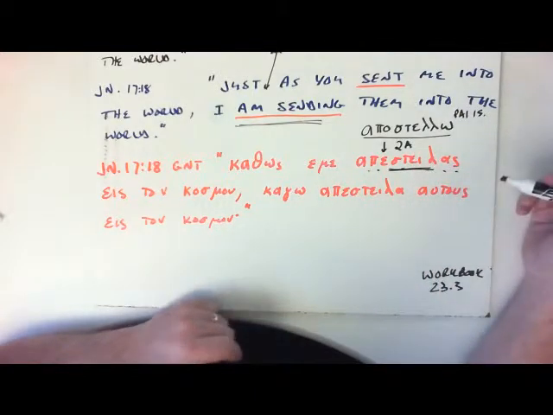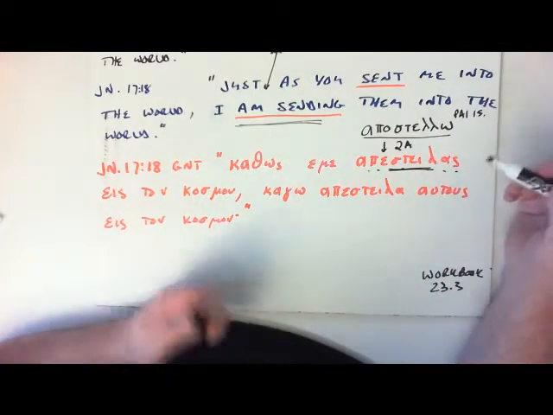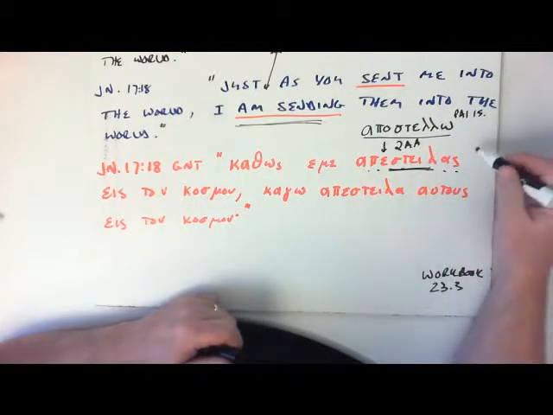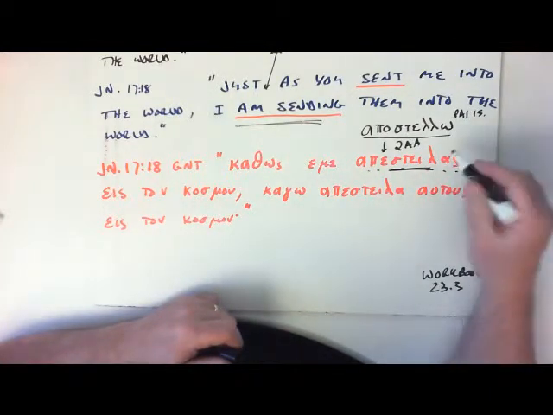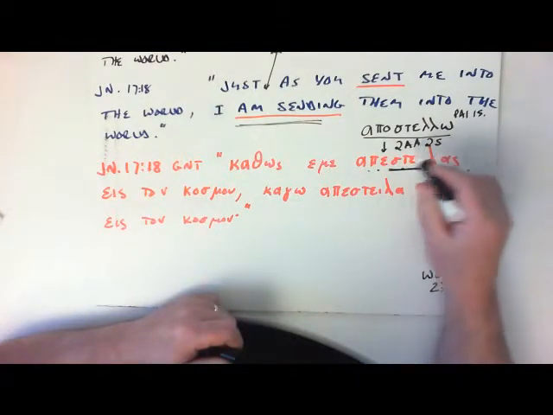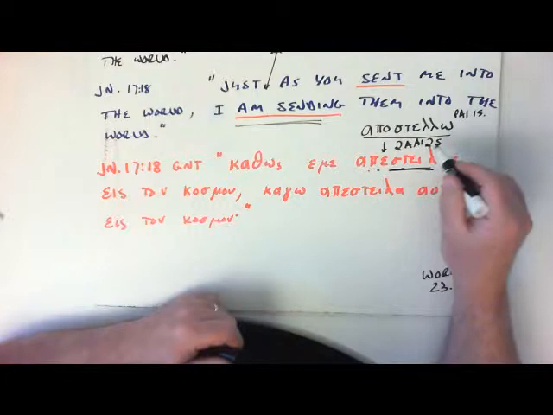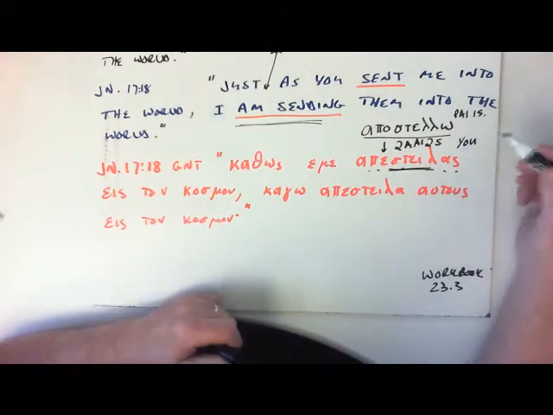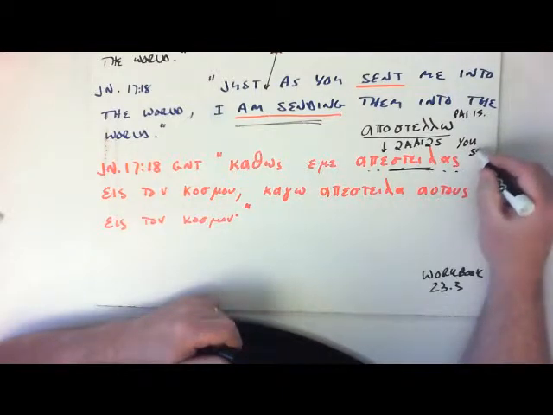Is it active or passive? Well, we don't know the passive. We would know the middle. It looks like it is active. This is actually the second person singular form. So second aorist active indicative, second person singular. So the subject would be like a you, sent. Look at that.